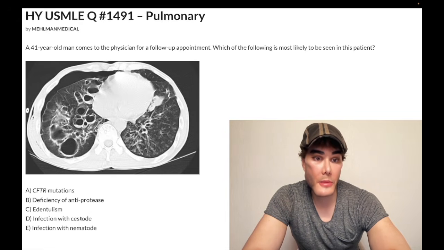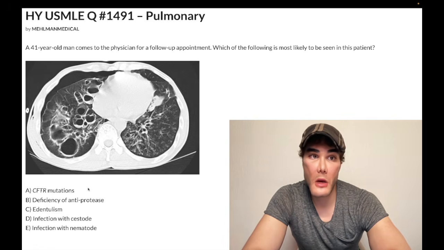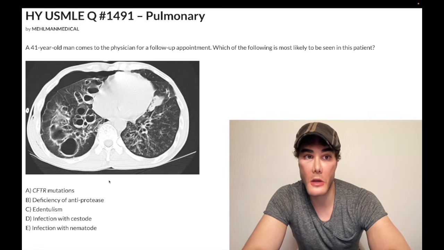Choice D and E, both wrong. So cestode could refer to, well, cestode means tapeworm. So in terms of lesions that are circular, you may have been thinking of Taenia solium, which causes cysticercosis. So that's going to be cysts in muscle, pain. It can give you a Swiss cheese appearance of the brain. Neurocysticercosis, not the lungs. Okay, so it's just me being an asshole. Wrong answer.